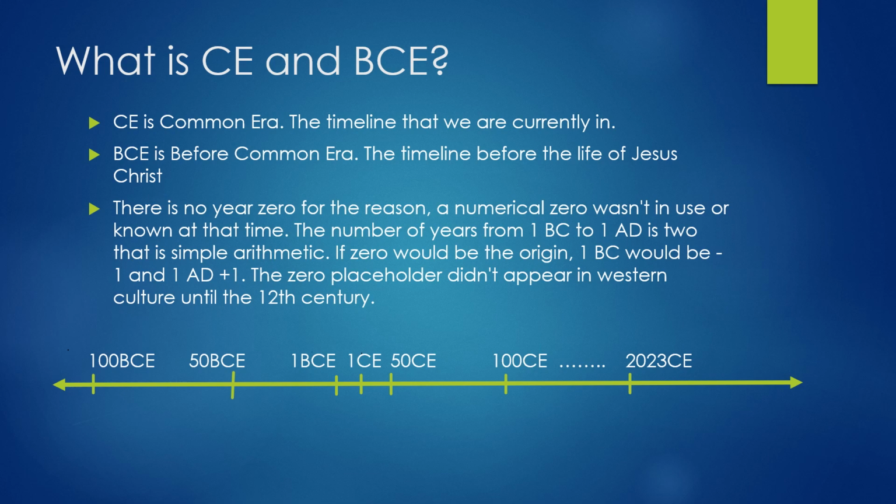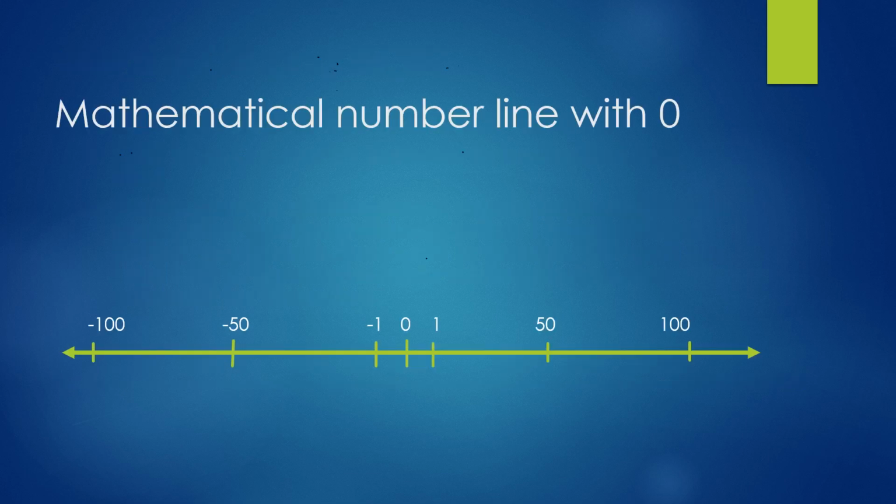This is similar to the mathematical number line that you see, where positive integers go on as 1, 2, 3, 4, and negative integers minus 1, minus 2, minus 3. Let's look at it. Minus 100 is less than minus 50, while 100 is more than 50. But the major difference between the mathematical number line and the time period in history is the number 0. 0 exists on the mathematical number line, but not in time period in history.